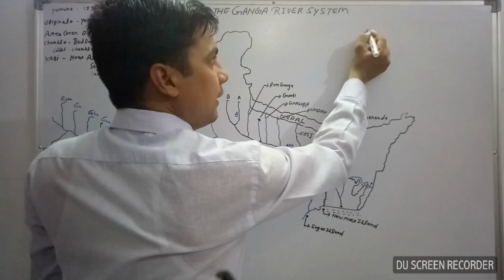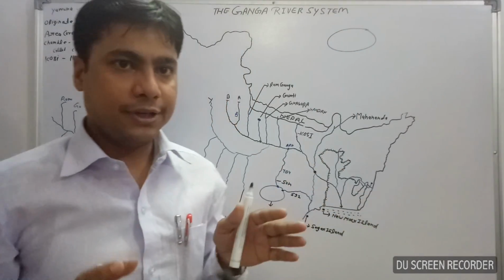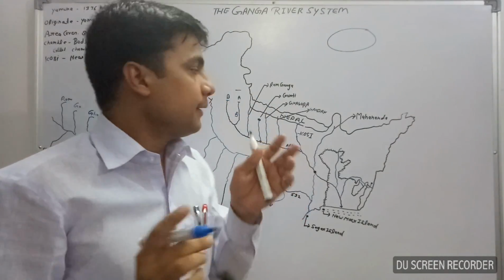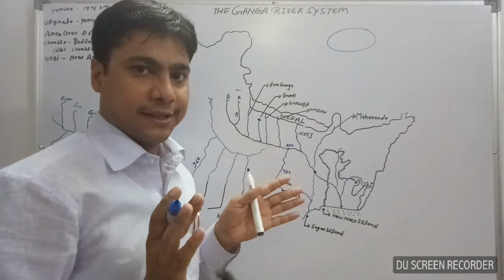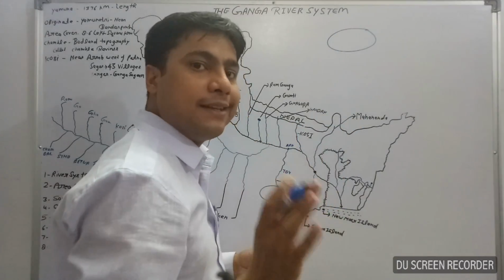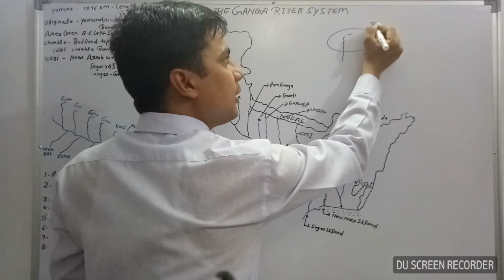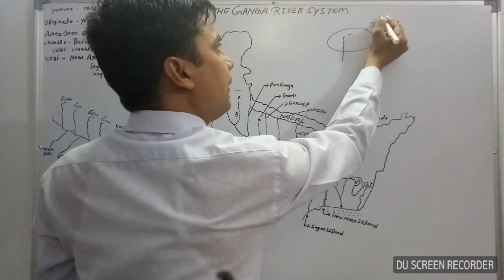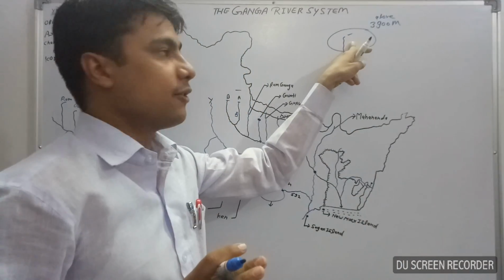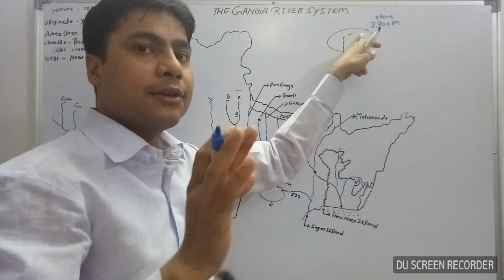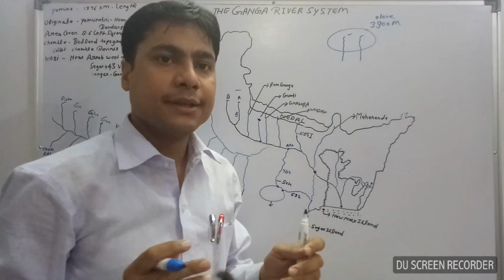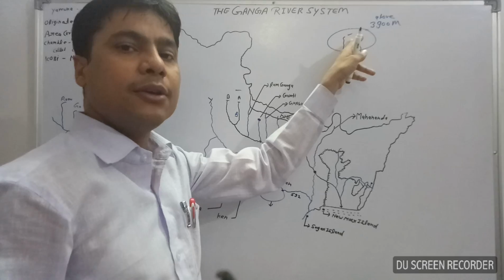Now you can see here, Ganga River originates in Uttarkasi district of Uttarakhand, near Gomukh Lake, Gangotri Glacier, above 3,900 meter. Here it originates with two branches.